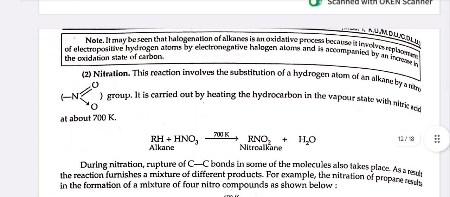Note, it may be seen that the halogenation of alkanes is an oxidative process because it involves replacement of electropositive hydrogen atoms by electronegative halogen atoms and is accompanied by an increase in the oxidation state of carbon.